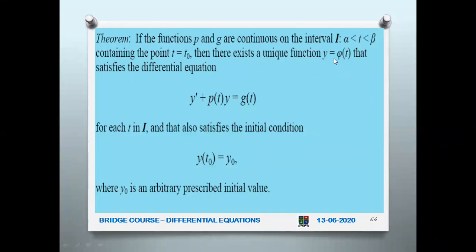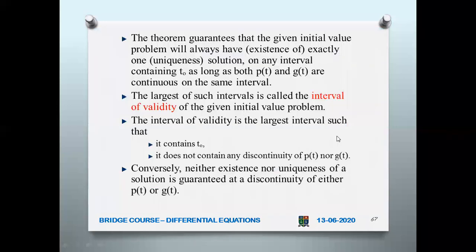So y of t naught should be equal to phi of t naught, and phi of t naught should be equal to y naught. y naught is some constant. So whatever value is given, when you substitute that value here, you should get y naught. So this is the initial existence. So the theorem guarantees that the given initial value problem will always have exactly one solution. On any particular interval, you have only one solution when both are continuous.